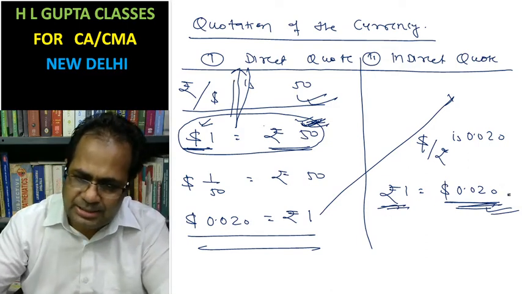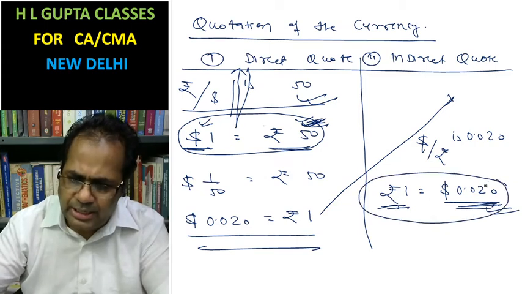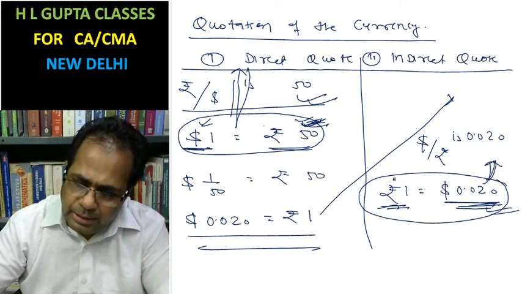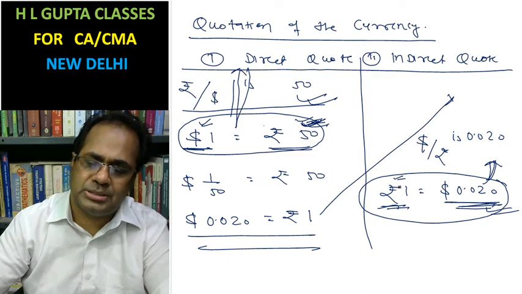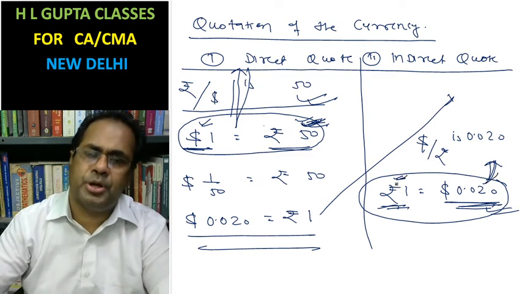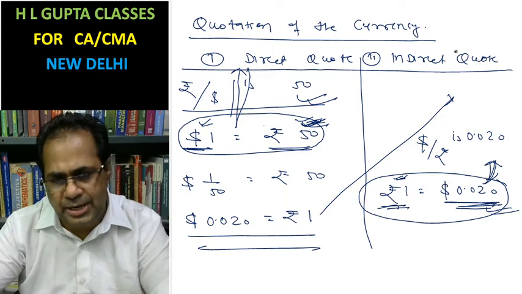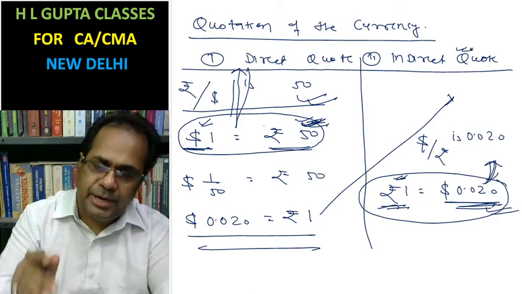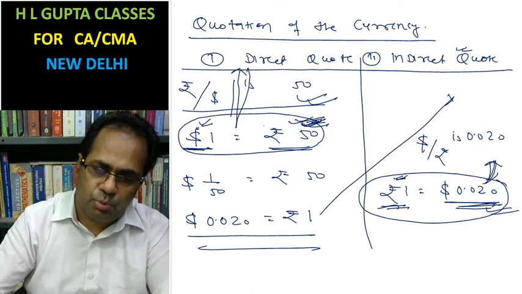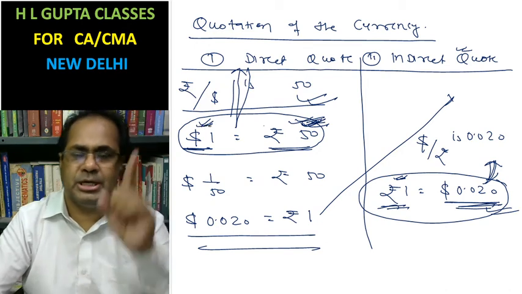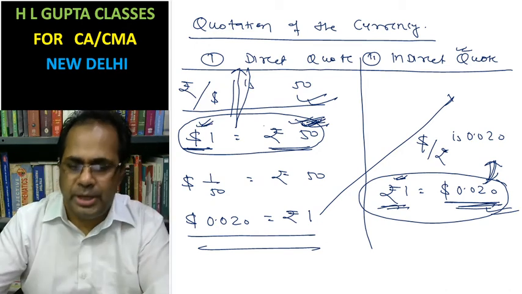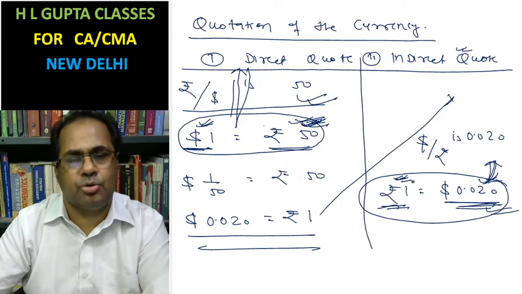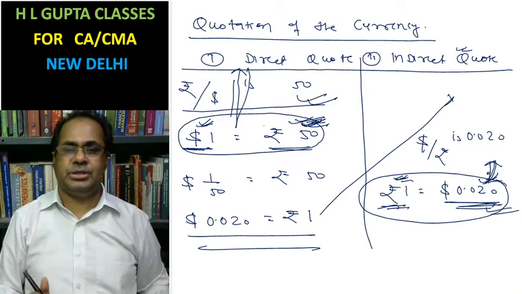In this other case, the number of foreign currency is written in respect of one unit of home currency, for one rupee of home currency, then it is said to be an indirect quote. It means if the number of home currency units is written for one unit of foreign currency, it is said to be a direct quote. When the number of foreign currency units is written for a single unit of home currency, it is said to be an indirect quote. This is the definition.